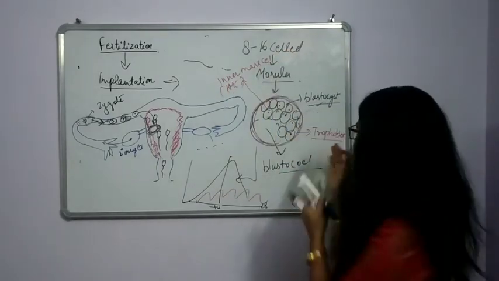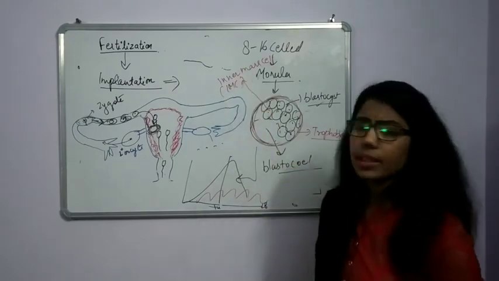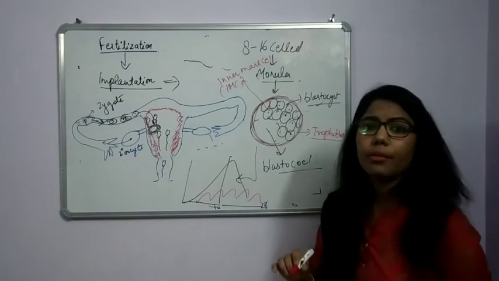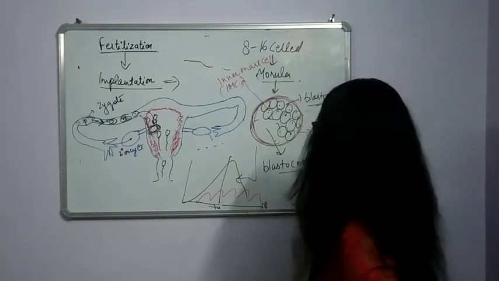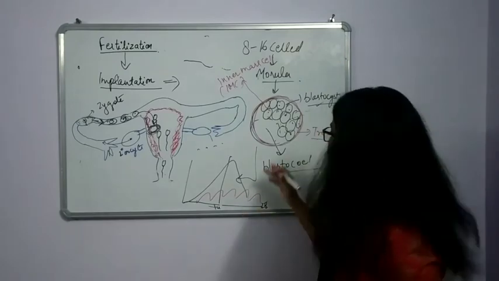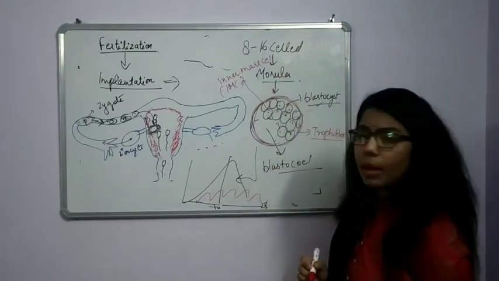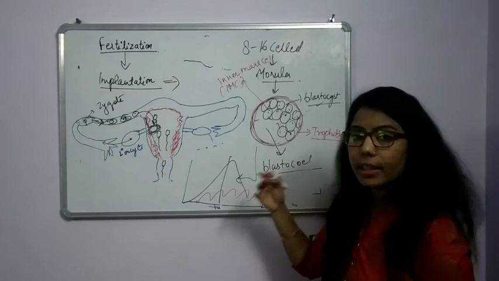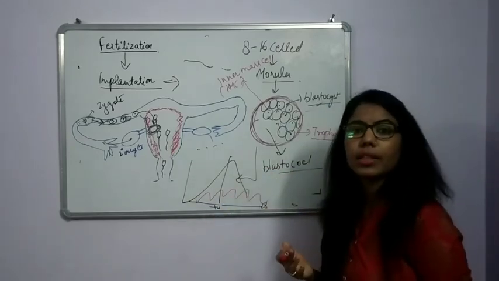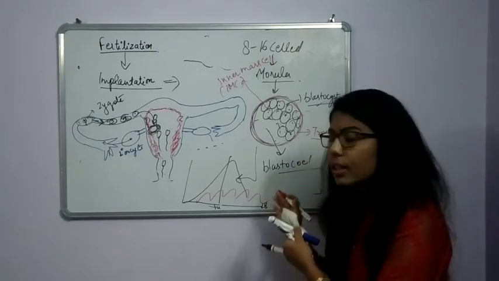Now, what is the function of this trophoblast? What is the function of this inner mass cell? This trophoblast will form the extra embryonic layer. And the inner mass cells again divide. Due to this division, there will be formation of another stage.